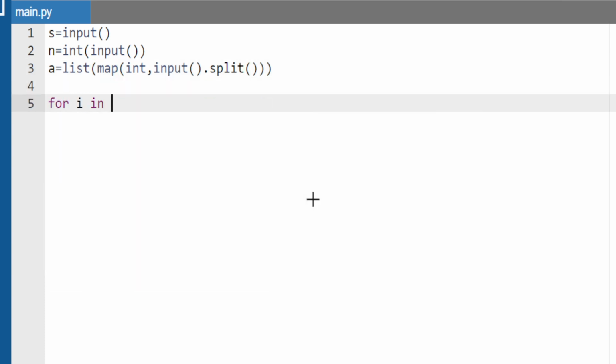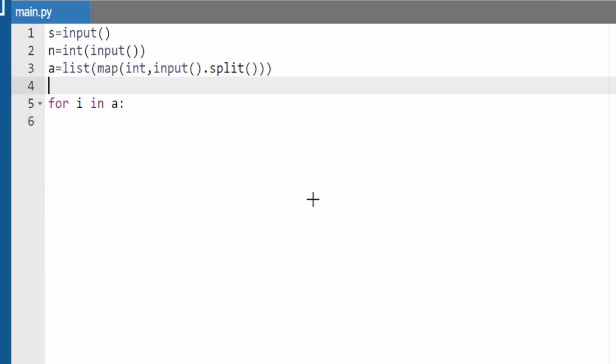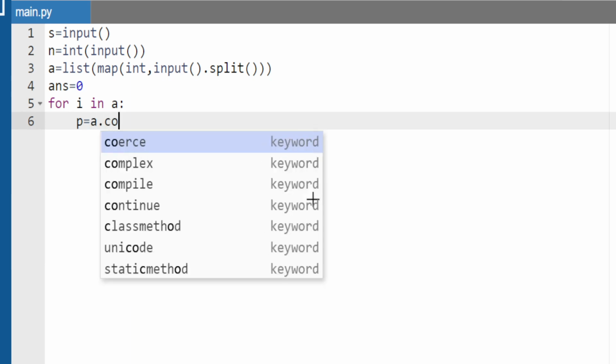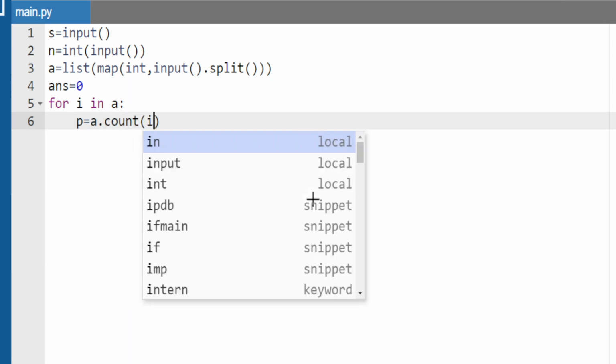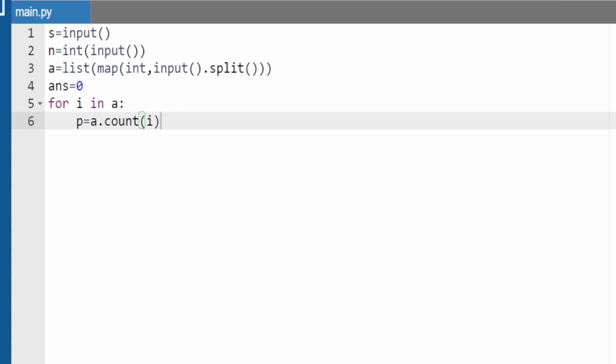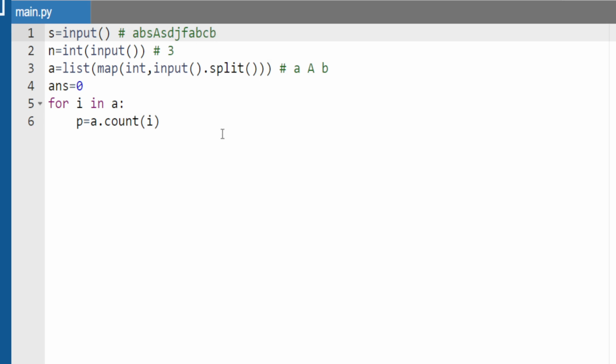So now, guys, for i in a. Clear? Now in that one, I am taking an answer variable for storing the answer. p equal to, guys, what am I doing? I just count how many times i is there in the given string. What is i? What is the value of a? a is nothing but a small a or small b, right? As we have seen in a test case, that is some string like a b b c, just an example. So next thing, guys, what I am doing, p equal to s dot count of i.